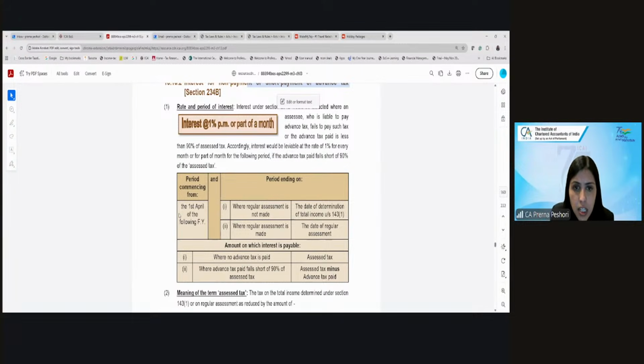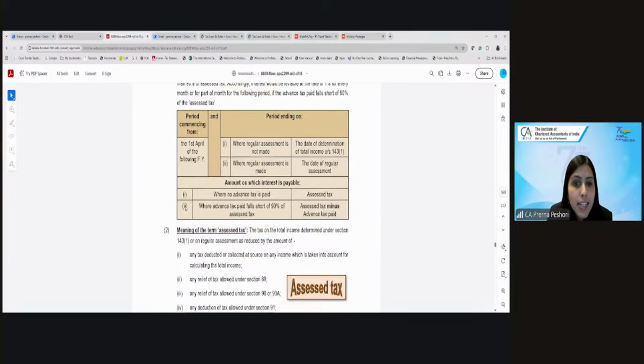Are we getting this? And if the assessment is made on you, then up till the date of assessment, it has to be paid on the assessed tax, which falls short of 90% of the assessed tax. So it will be on the amount which is assessed tax minus advance tax actually paid. What is the assessed tax?